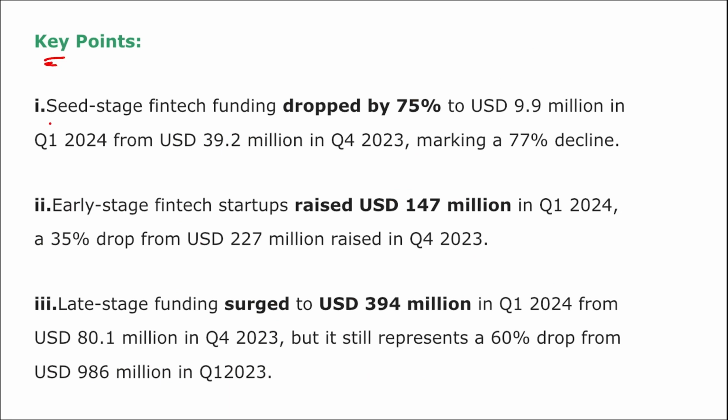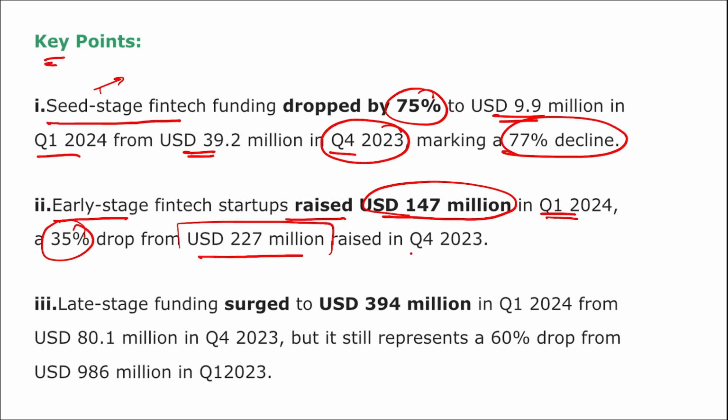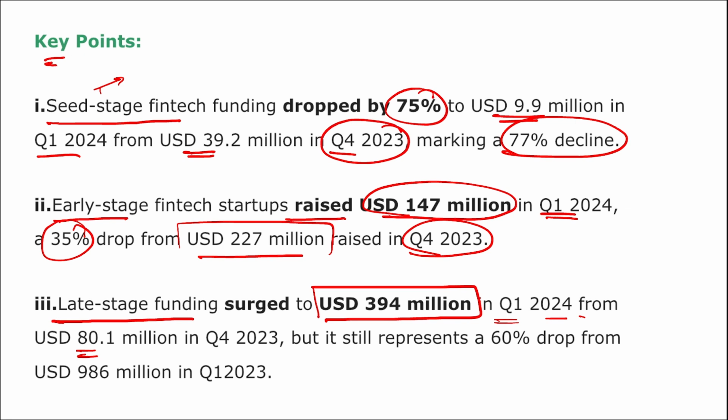Apart from this, seed stage fintech funding dropped by 75%. Seed stage means the very initial stage. It fell to just $9.9 million in the first quarter from $39.2 million in the fourth quarter of 2023, marking a 77% decline. Early stage fintech startups raised $147 million in the first quarter of 2024, a 35% decrease from $227 million raised in quarter 4 of 2023. And late stage funding surged to $394 million in the first quarter from $80.1 million in the fourth quarter, but it still represents a 60% drop from the $986 million in the first quarter of 2023.